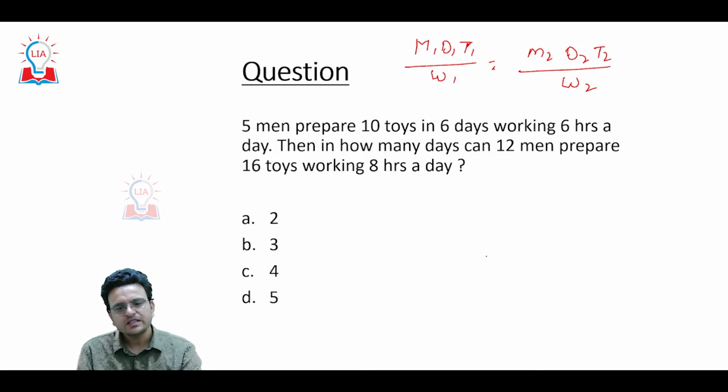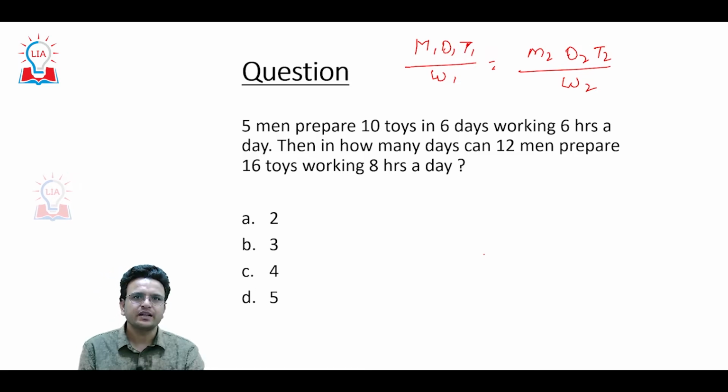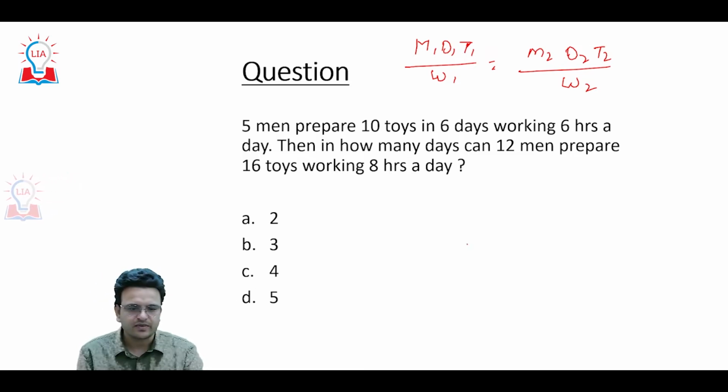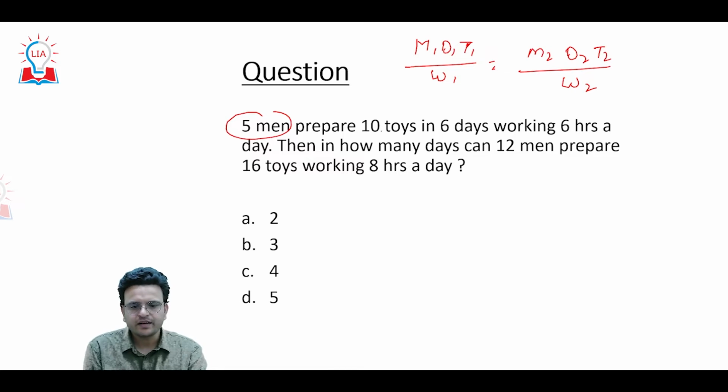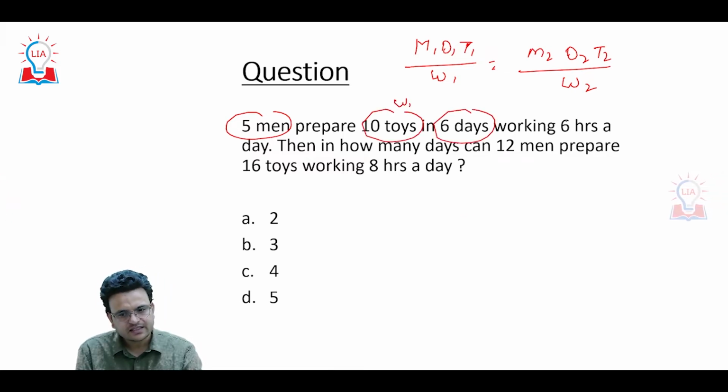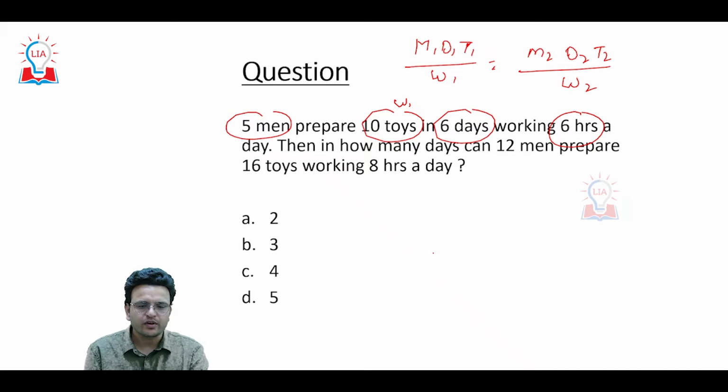Here M1 is the number of men, D1 the number of days, T1 the time in minutes or hours, and W1 is the work. So just put the values in this formula and you are going to get the answer.